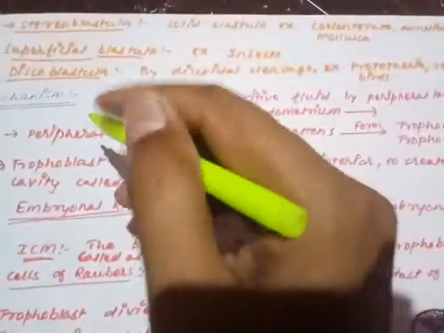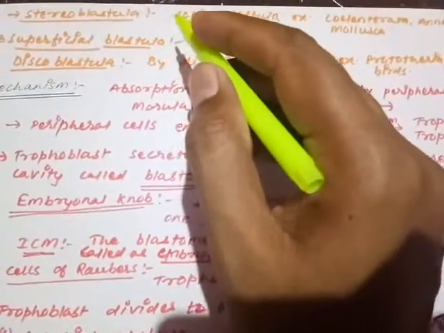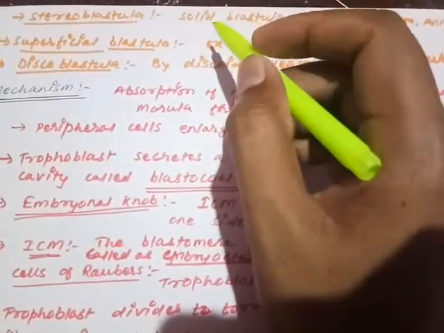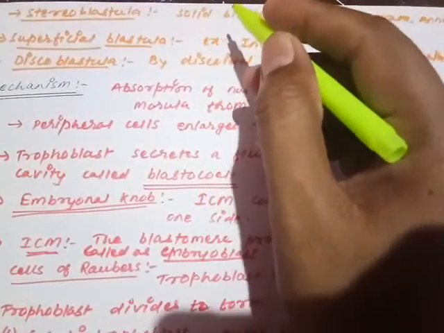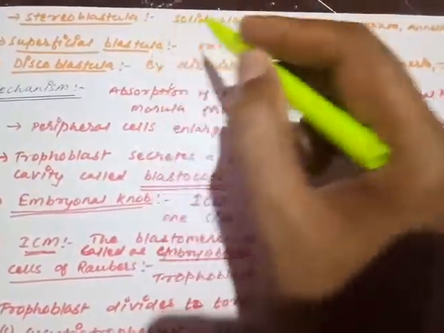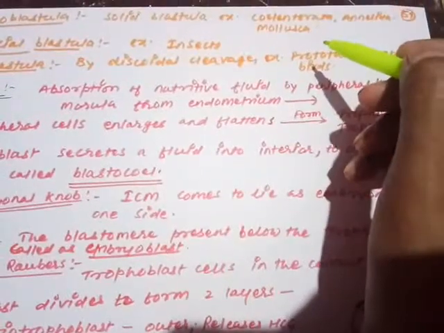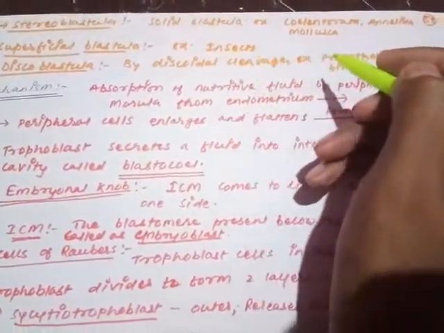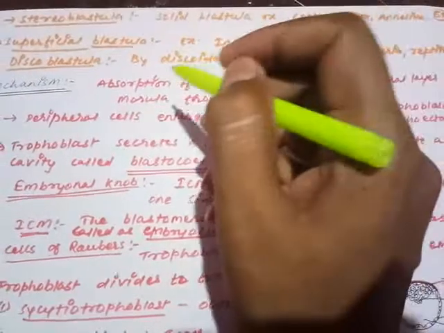Moving on to the next type. In some animals, the blastocoele cavity is not able to develop inside the blastula. That type of blastula is called stereoblastula. So the solid blastula is called stereoblastula. Examples are Coelenterata, Annelida and Mollusca.